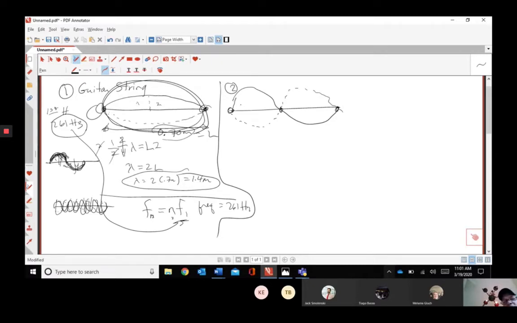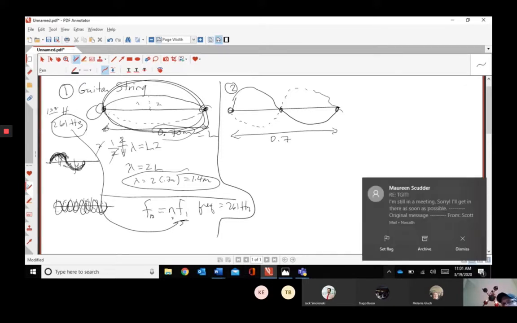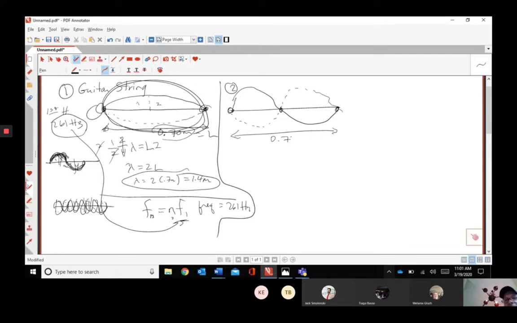I'm not going to circle here and start messing it up, but in this distance, given in the word problem, we said 0.7 meters, or 70 centimeters, same thing. You guys are all smart, you know that this is a complete lambda. You've got the crest and the trough. Let's do it in quarters sometimes, it's easier. 1, 2, 3, 4. So we have 4 quarter wavelengths in the L here. This length is the L. So 4 quarters is 1.